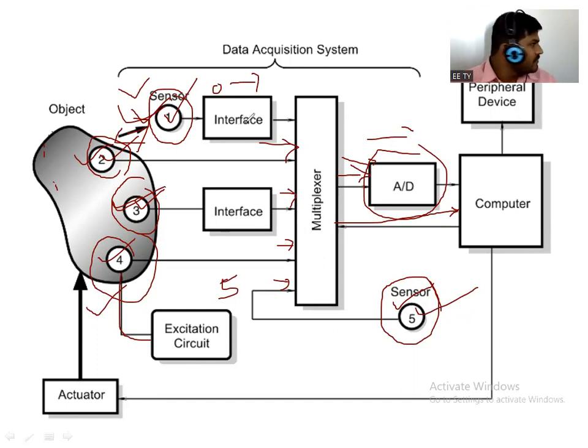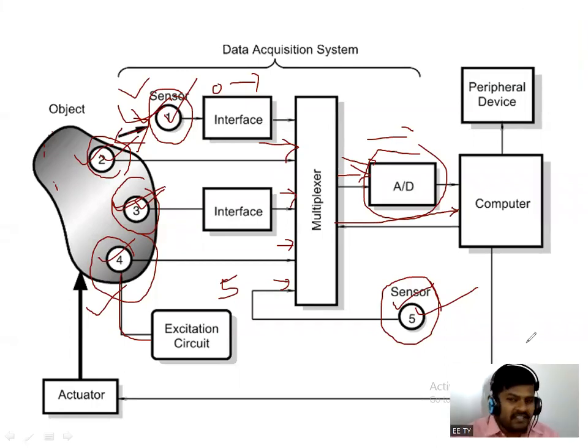Now see, this computer works on the output obtained from that multiplexer. Based on the multiplexer output the computer works, and it gives some signal to the actuator, and the actuator again acts on the object. At the same time that computer or microcontroller gives a signal to the peripheral device, right?